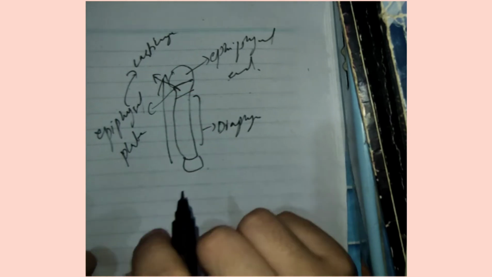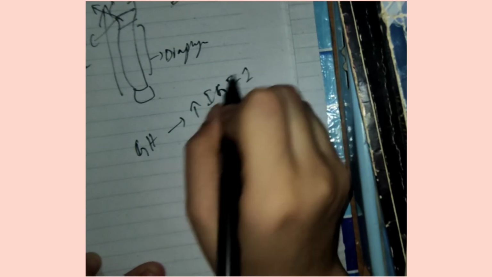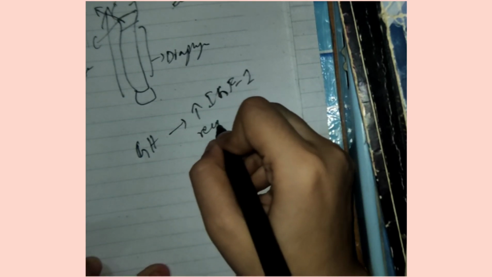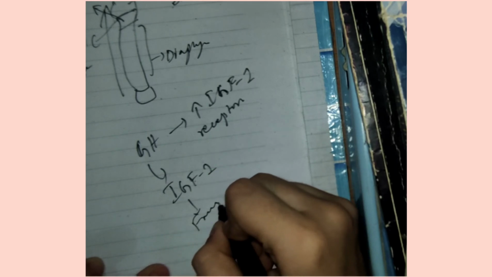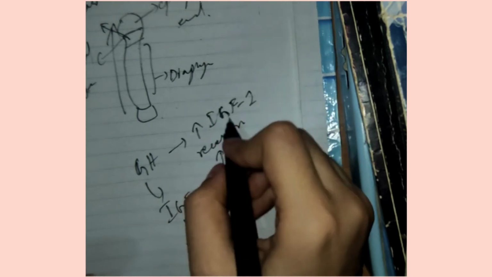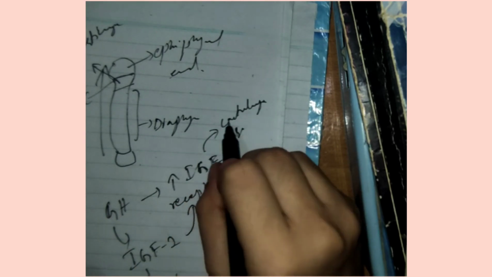So at this epiphyseal plate, what is the action of growth hormone? Growth hormone will increase IGF receptors, that is somatomedin receptors, and it will also cause IGF-1 secretion from the liver. This IGF will act on these receptors, and these receptors will cause an increase in cartilage synthesis, or I can say they will act on chondrocytes.